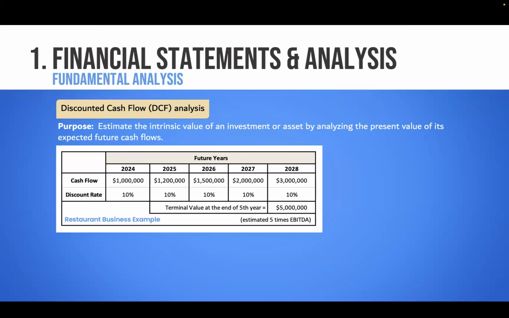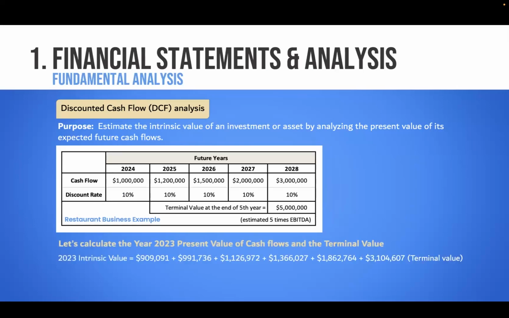There's a specific mathematical formula. It's not complicated. But the simplest formula is, in the fifth year, whatever the EBITDA value is, earnings before interest, tax, depreciation, and amortization, multiplied by 5. And that comes out to 5 million. So we are assuming that 5 million is for the future cash flows after 2028. Now I have to convert all these values into present value, today's value. So let's calculate the present value.